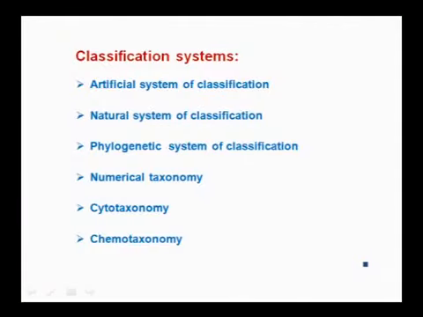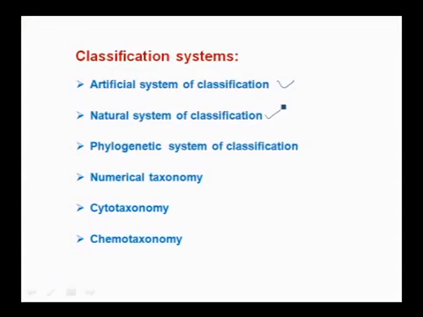To classify these organisms, Linnaeus made an artificial system of classification. They have considered very few observable characters to classify. That is called the artificial system of classification. Then Bentham and Hooker classified these organisms, especially flowering plants, into observable characters and internal characters. That is, internal characters and external characters both are considered for that natural system of classification.